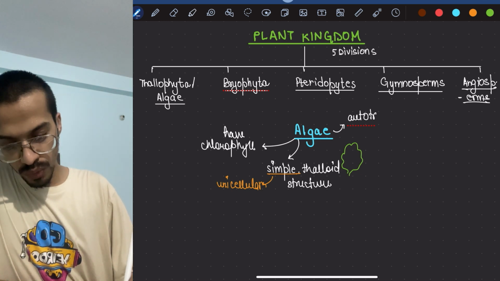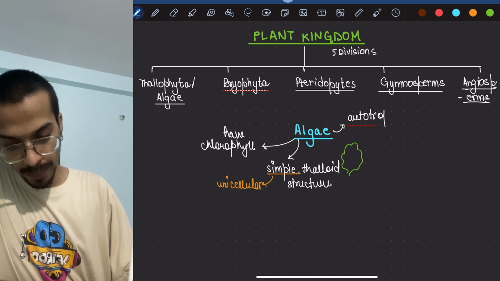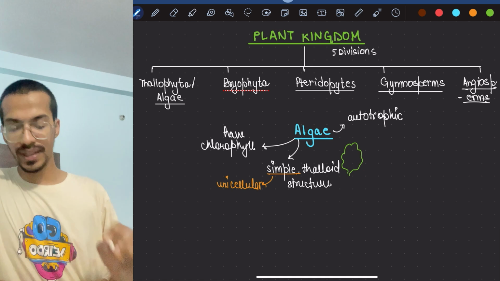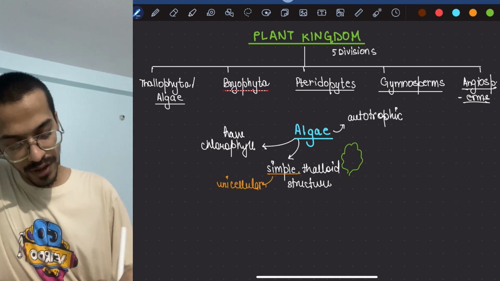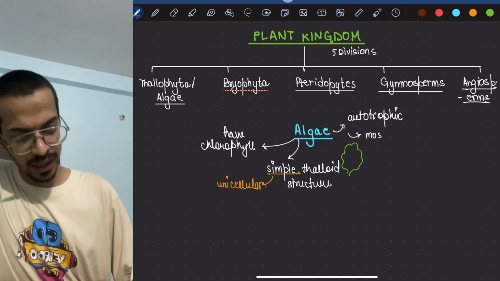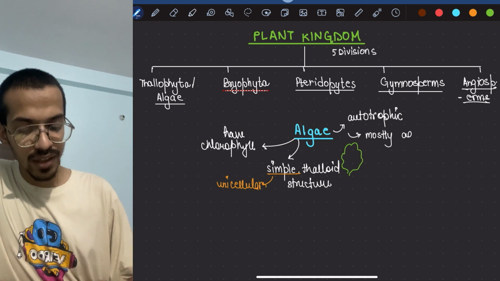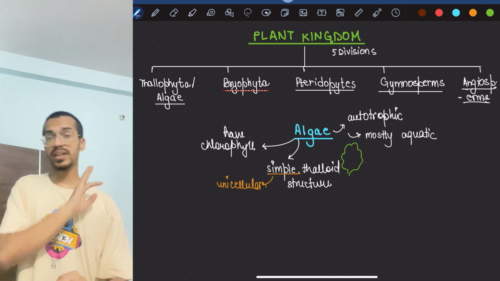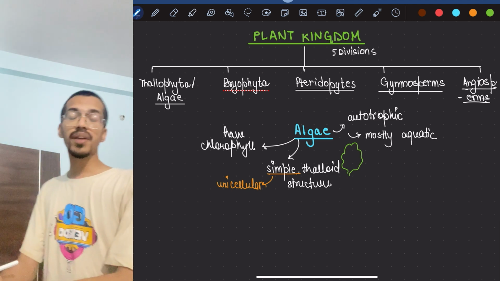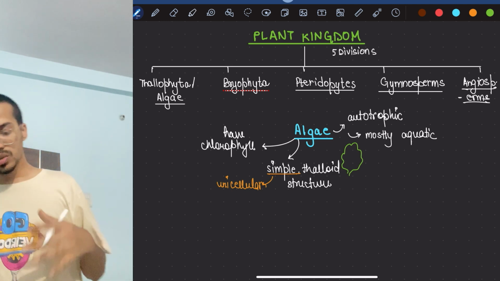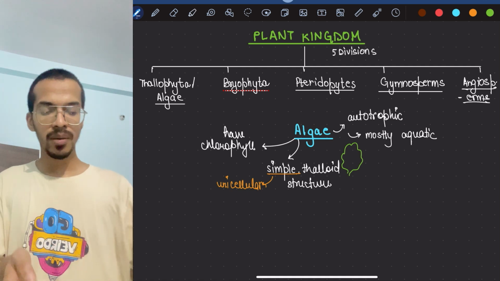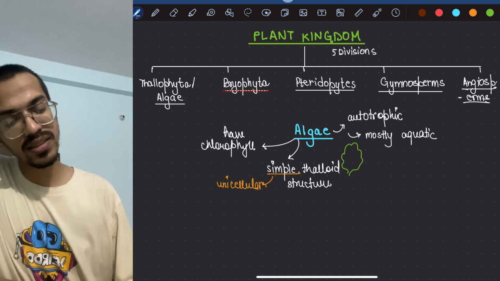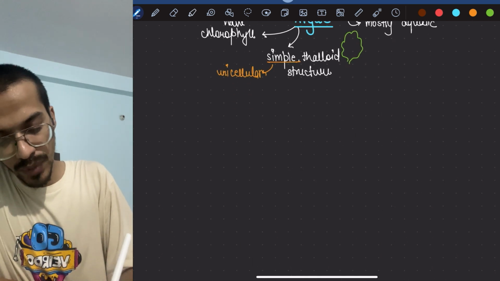So they are autotrophic, and they are largely or mostly aquatic. Of course, certain varieties are there which are present on moist soil or even on other organisms. Big question: if that is so, what are those? So that we will learn over the pointers. Okay, next, if we go with the next thing, that is habitat.